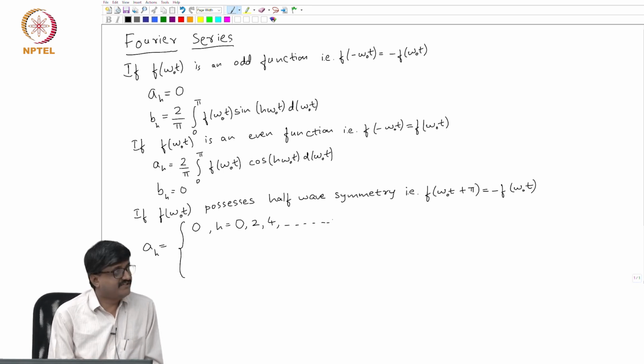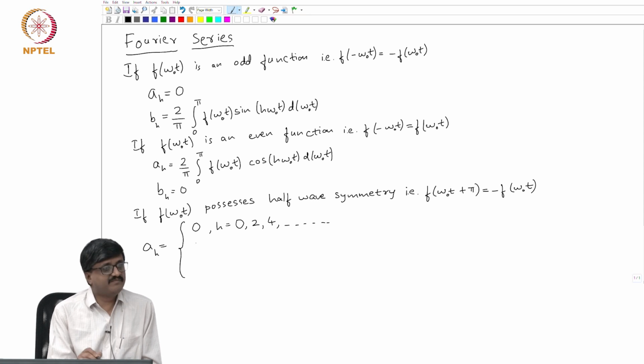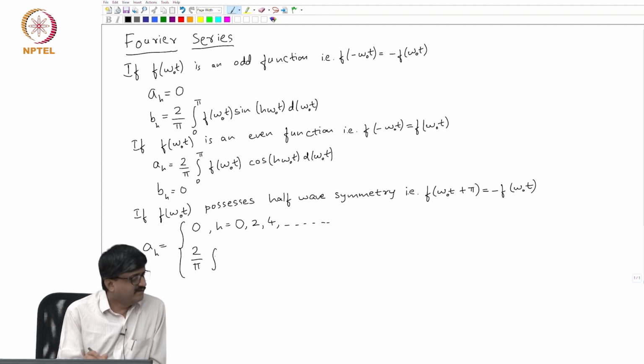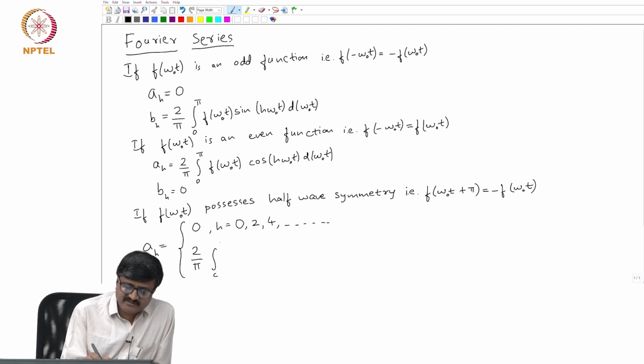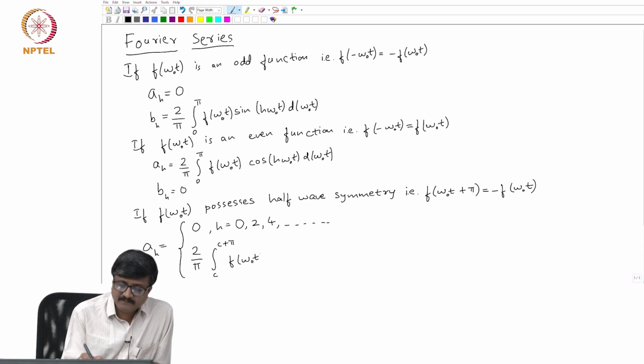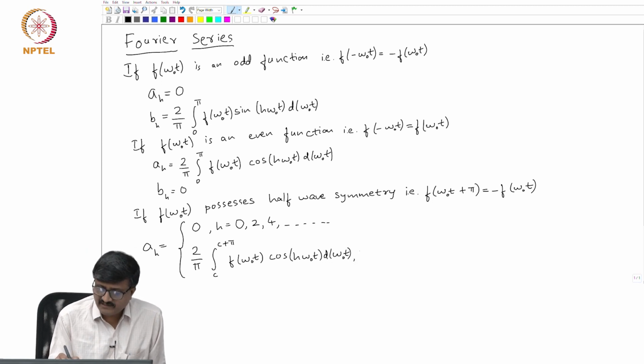So, for all these values of h, a_h is 0, and for h equal to 1, 3, 5, so on, we have an expression, but what is the simplification? We do not integrate over one full cycle, only half a cycle. So, it is 2 by pi integral from any arbitrary constant c to c plus pi of f of omega_o t cos h omega_o t d omega_o t. So, this is the expression for h equal to 1, 3, 5, so on.